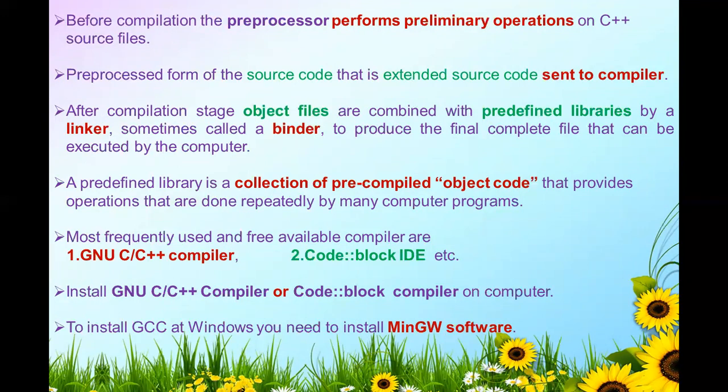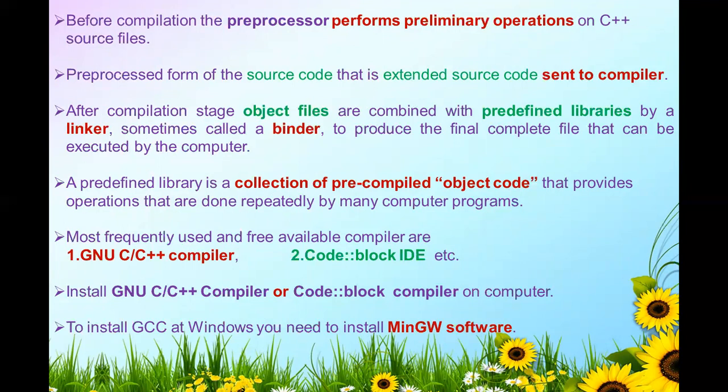Instead of installing the GNU C, C++ compiler and VS Code, that is Visual Studio Code, as an editor separately, you can install only one software. In this, the editor and compiler are combined, that is Code Blocks IDE on your computer.